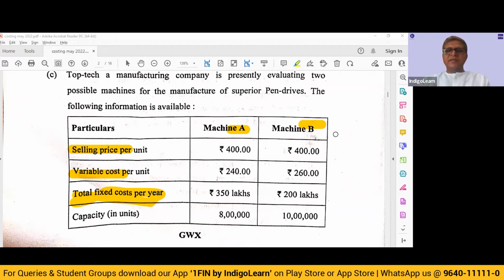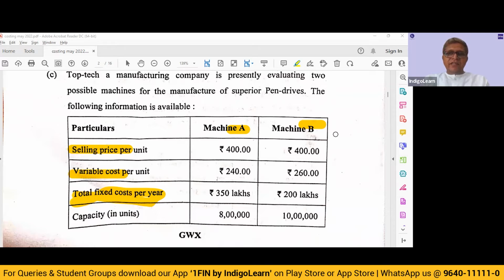If I do 350 lakhs by 160, we get 2,18,750 as the break-even point, a point where we recover all the fixed cost under machine A. For machine B, we have 400 minus 260, that is 140, and 200 lakhs divided by 140 gives 1,42,857 some change as the break-even point. Now the question is, shall we go for machine A or machine B?